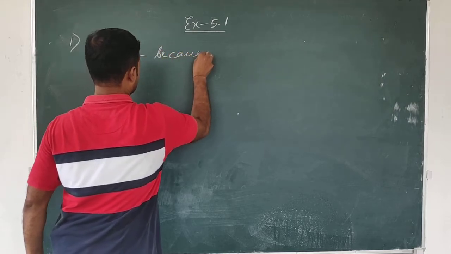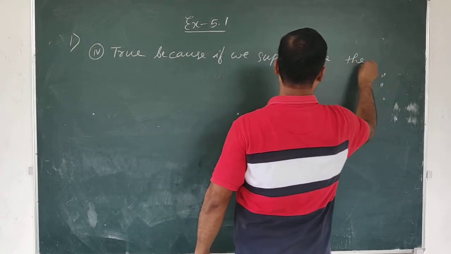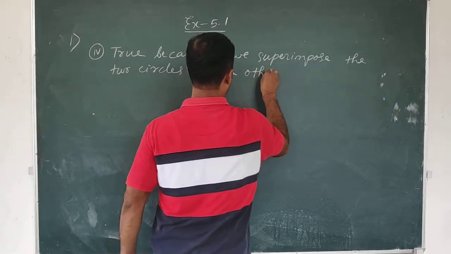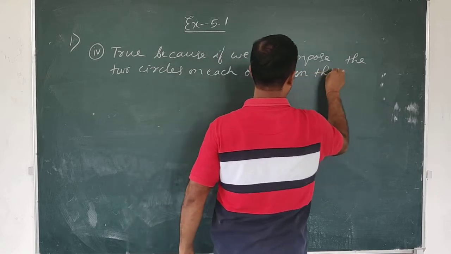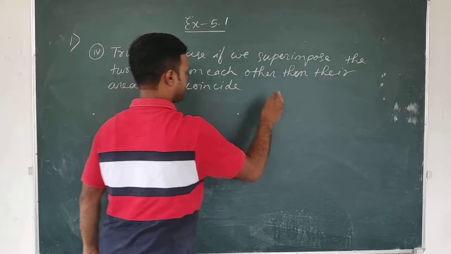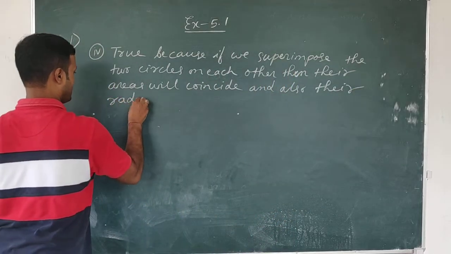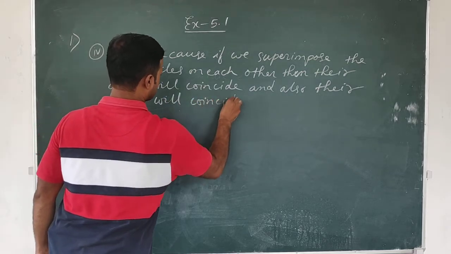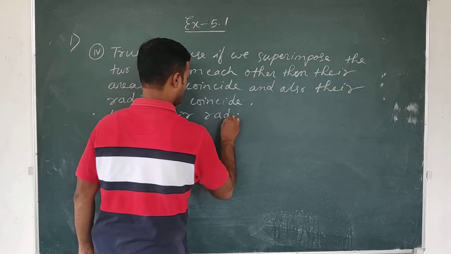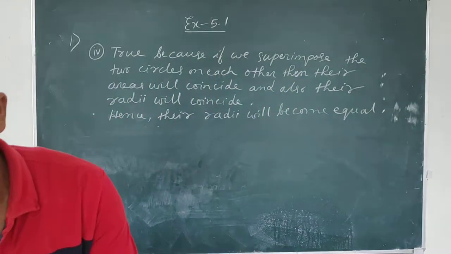Because if we superimpose, the radii will become equal. Let us consider these two circles.